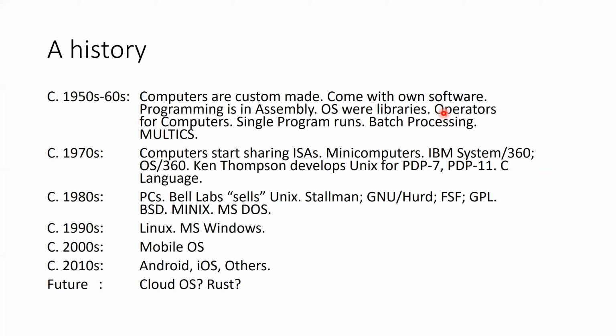So MIT, General Electric, and AT&T pooled their resources together, and together they started this project whose name was Multics. And the target of this project was to build a very ambitious operating system which would run multiple programs simultaneously on the computer, let multiple users access the computer simultaneously, and do a lot of other things.